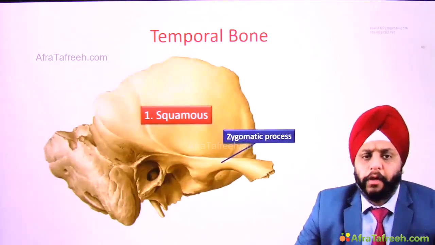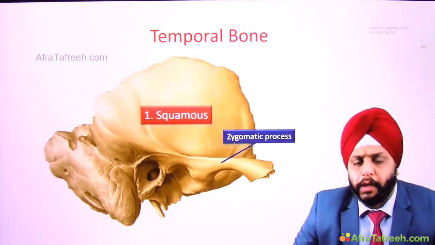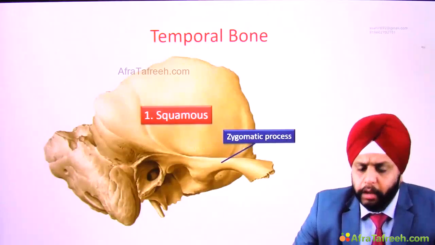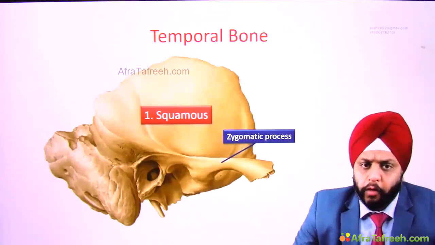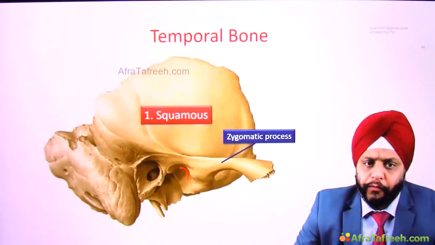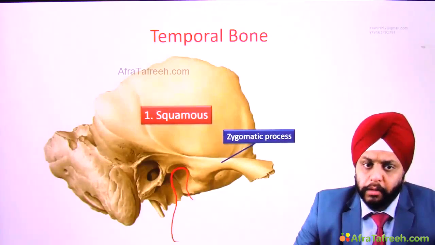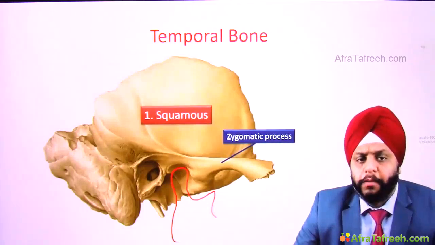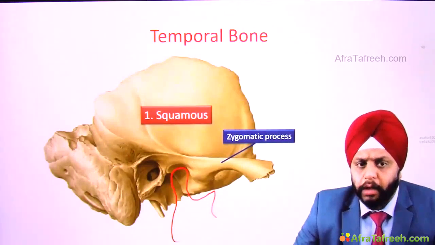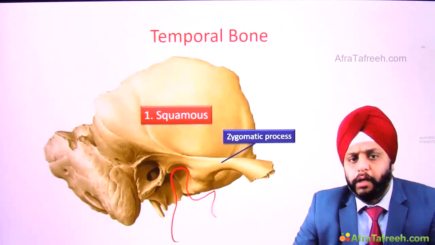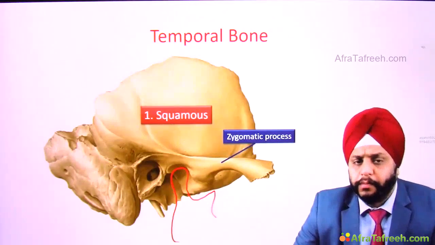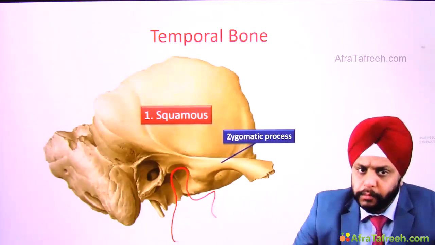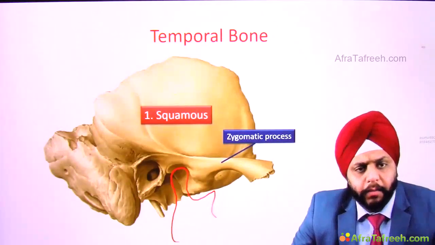This zygomatic process also forms a fossa over here for the temporomandibular joint. So there's a temporomandibular joint between the temporal bone and the mandible, formed by the fossa for attachment of the condyle of the mandible.